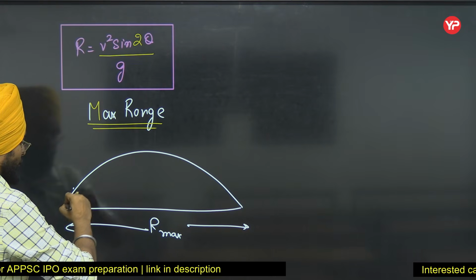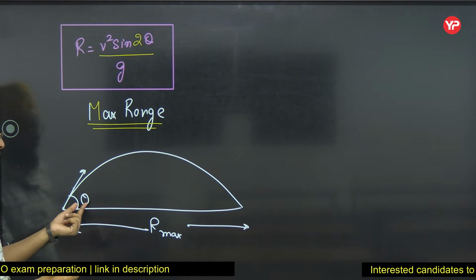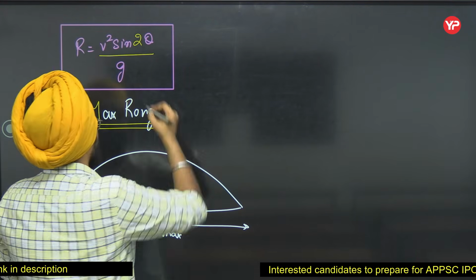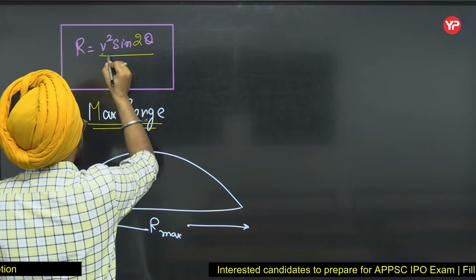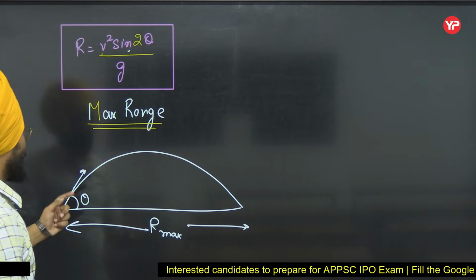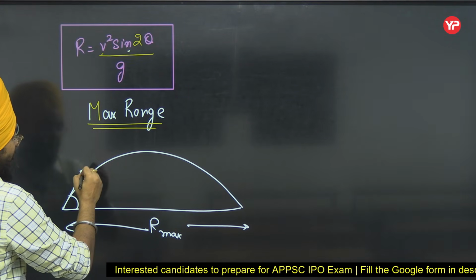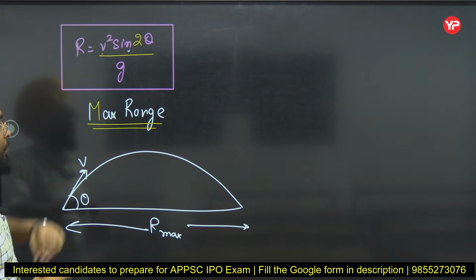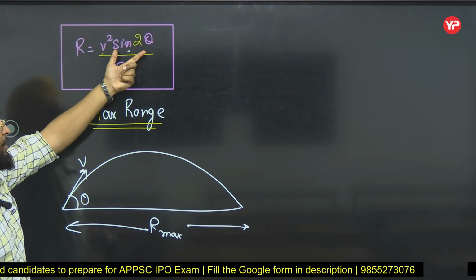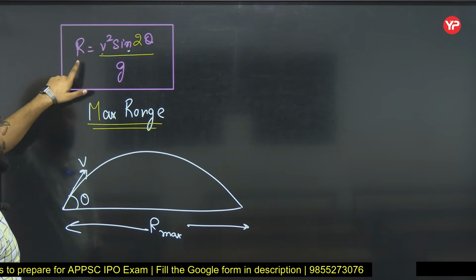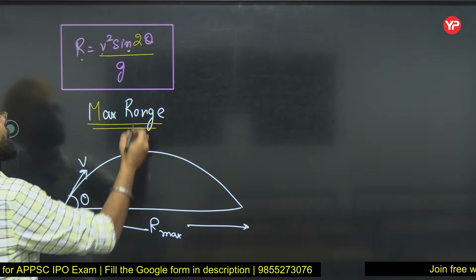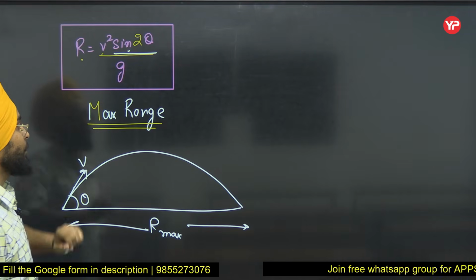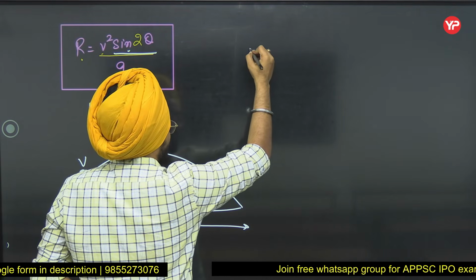For that, what should be my value of theta? See, I know range is v square sine 2 theta by g, and if I am firing the projectile at a velocity v, so I am keeping v as constant, g is constant, the only thing that I can vary is theta. So to keep this value maximum, this sine 2 theta should be maximum. So what is the maximum value of sine 2 theta?